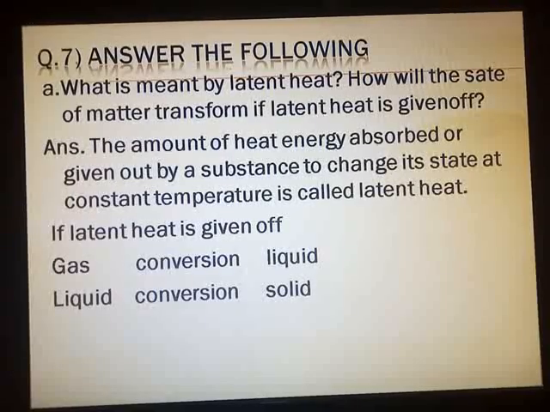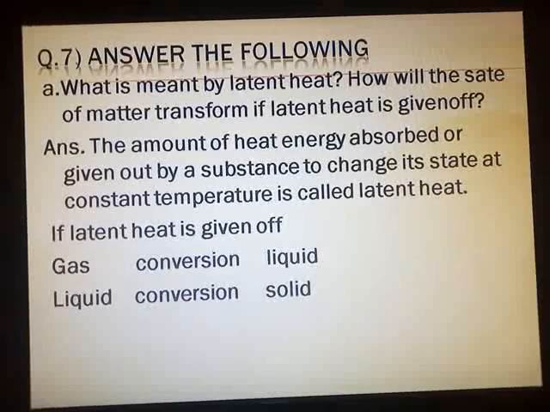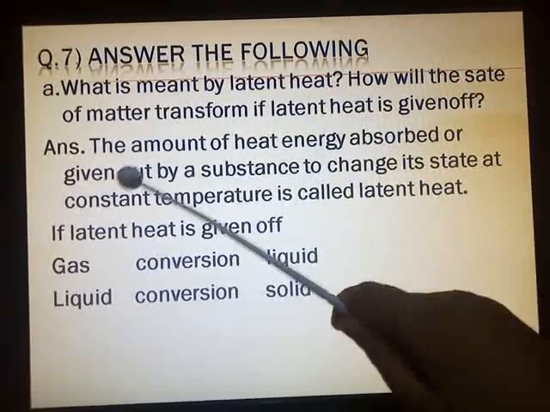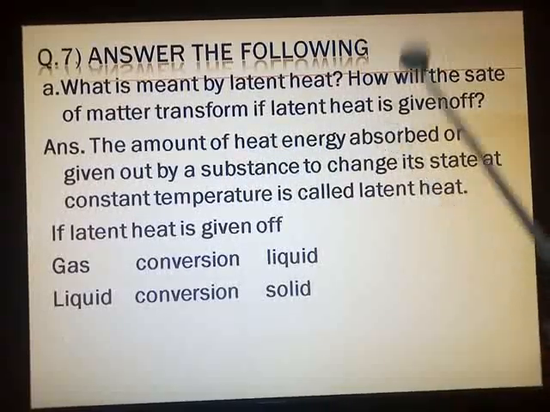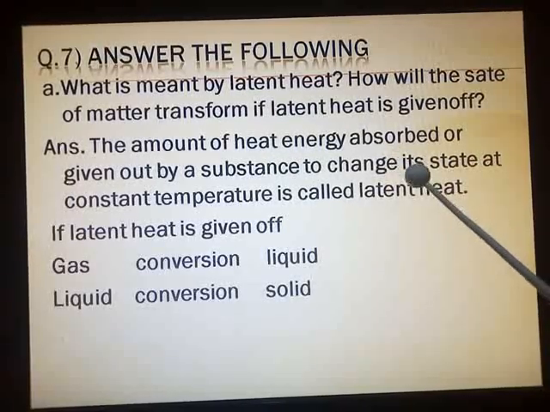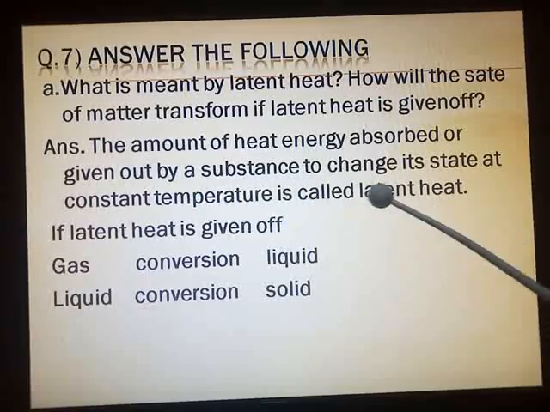Okay, so first you are going to define what is latent heat. The amount of heat energy absorbed or given out by a substance to change its state. State means either from solid to liquid, that is latent heat of fusion, or liquid to the gaseous state, that is latent heat of vaporization, is called latent heat.